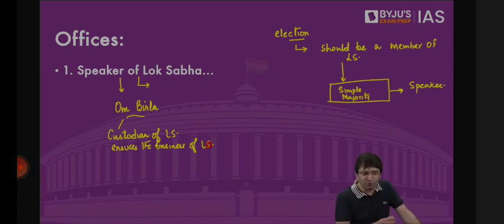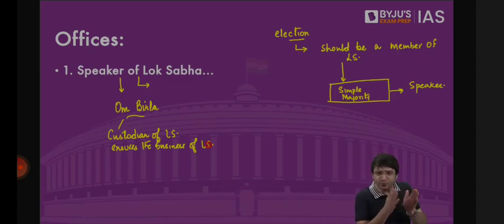Why should the amount of time that I allocate to Congress be the same as the amount of time that I allocate to Samajwadi Party? Because there is a difference in the number of representatives they have. Why should the amount of time given to BJP be the same as the amount of time that we give to Nationalist Congress Party? Or that we give to National Conference? Or we give to a political party which has got only one MP in Lok Sabha? So I will give time to each political party in proportion to their strength.